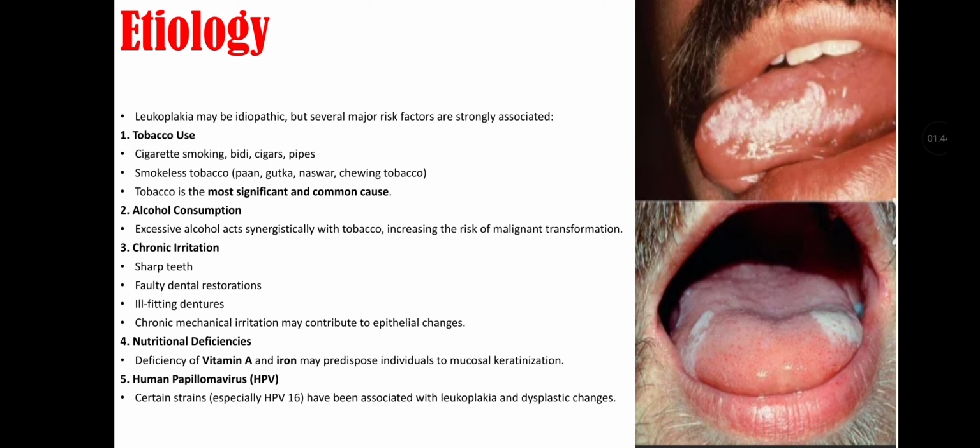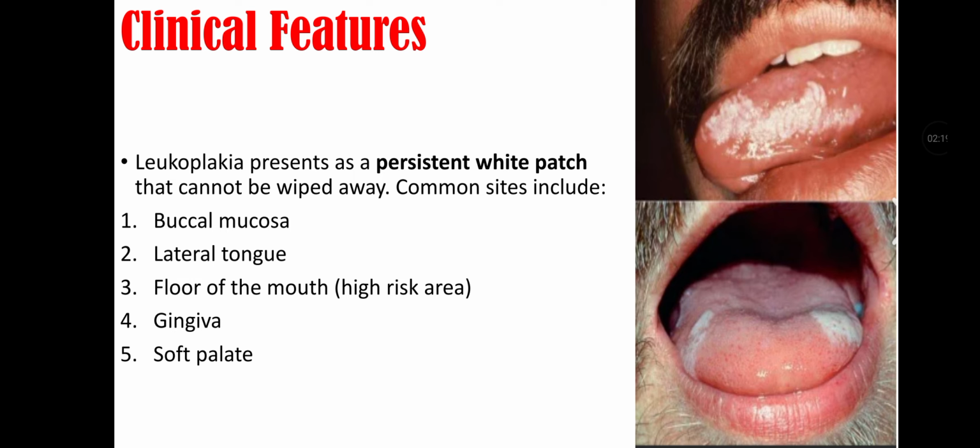Number second is alcohol consumption, as excessive alcohol acts synergistically with tobacco, increasing risk of malignant transformation. Third is chronic irritation that may be because of sharp teeth, faulty dental restoration, ill-fitting dentures. Chronic mechanical irritation may contribute to epithelial changes, causing leukoplakia. Fourth is nutritional deficiency, as deficiency of vitamin A and iron may predispose individuals to mucosal keratinization. Fifth is human papillomavirus, as certain strains, especially human papillomavirus 16, have been associated with leukoplakia and dysplastic changes.